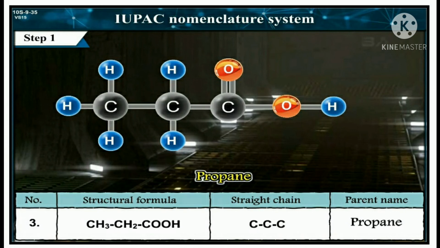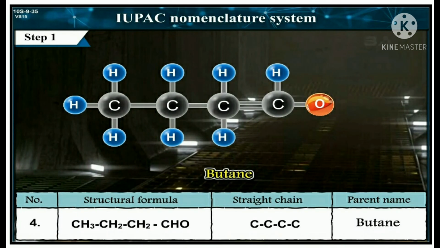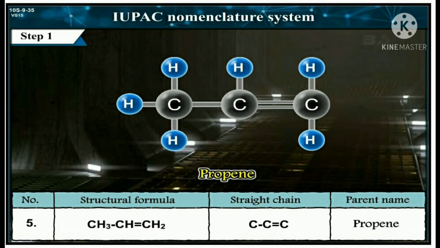Structural formula is CH3CH2COOH. Straight chain C single bond C single bond C. Parent name is propane. Number 4. CH3 single bond CH2 single bond CH2 single bond CHO. Straight chain C single bond C single bond C single bond C. Parent name is butane.